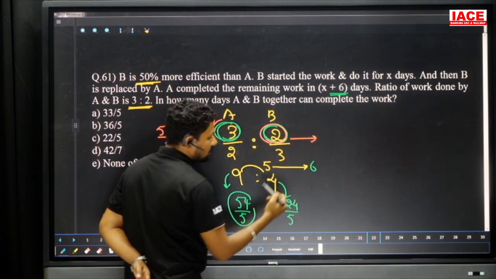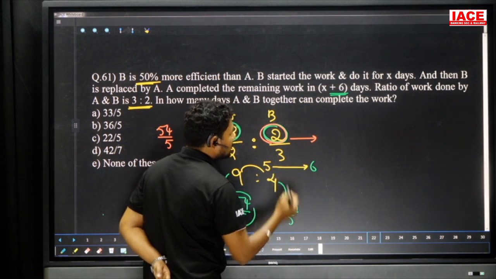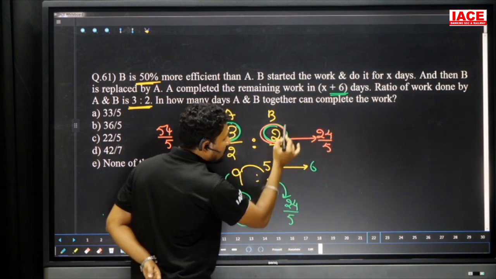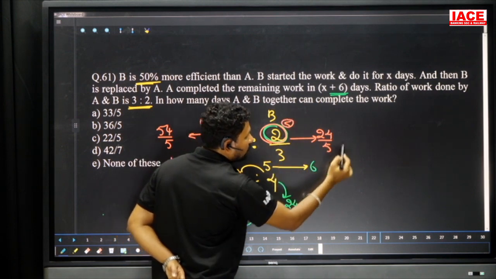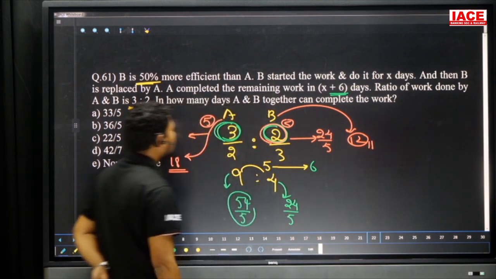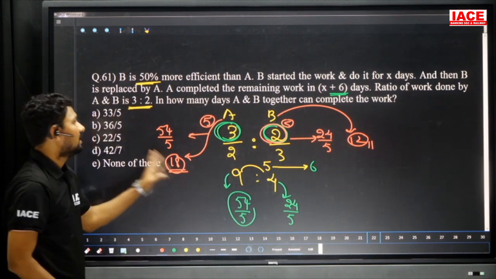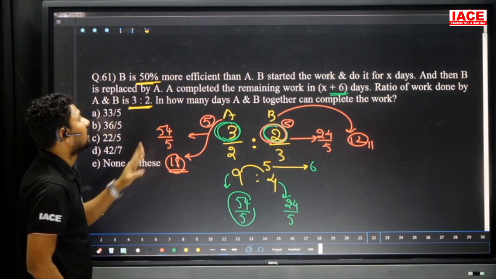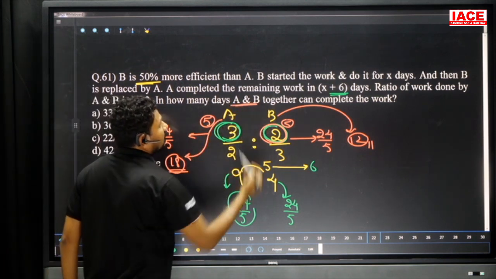Coming to B also, B completed 2 parts of the work in how many days? 24 by 5 days, and I need 5 parts. So 2 parts, 5 will be replaced here, the 2 will be here. 24 by 5 means B alone will complete the total work in how many days? 12 days. A alone completes the total work in 18 days. Now you know the individual values. Once you know the individual values, you can easily calculate in how many days A and B together complete the work.